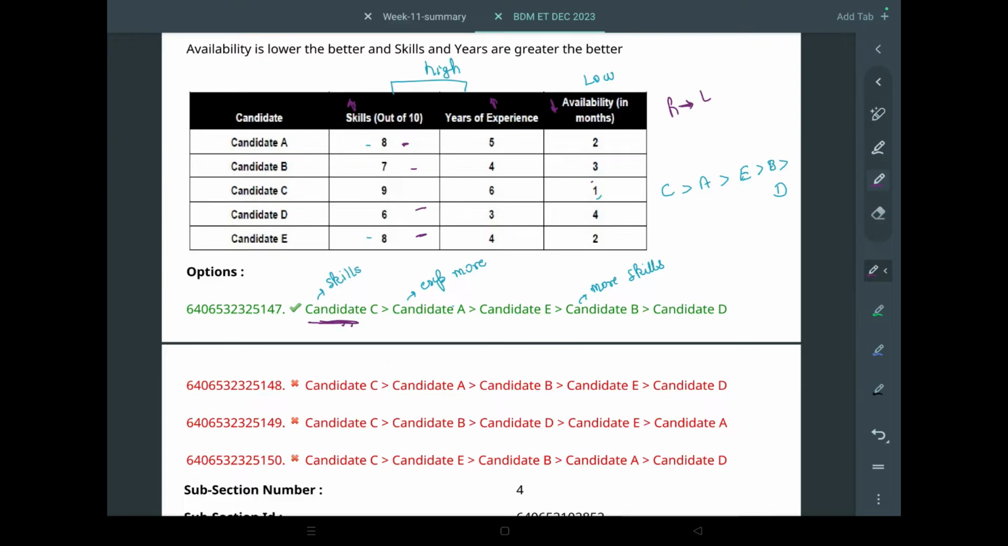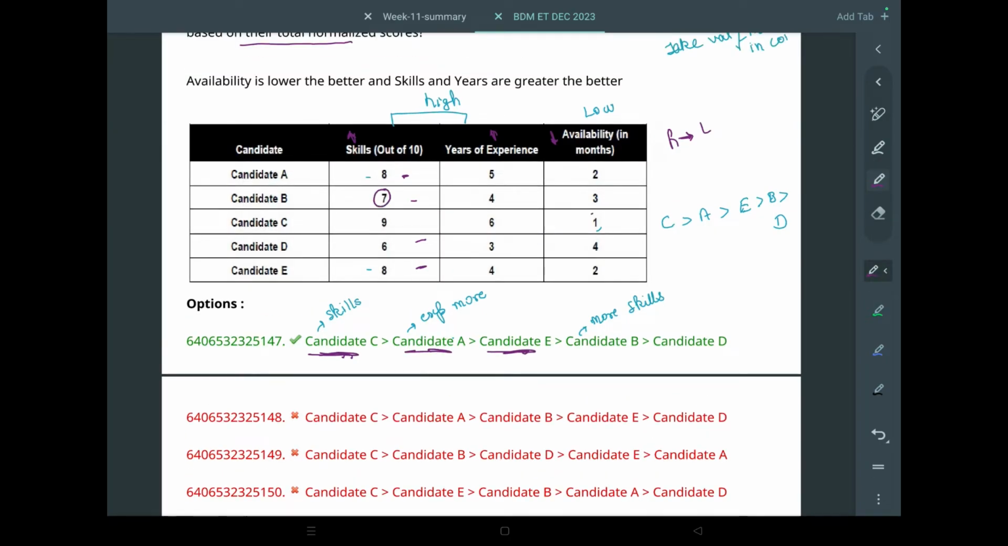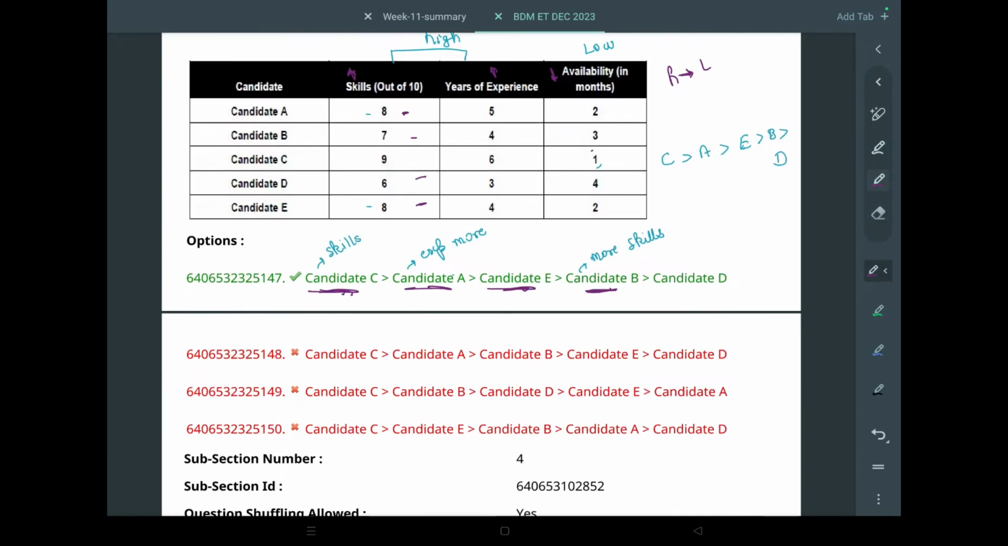First was C, second was A, then obviously third will be E, then B, because amongst B and D, B has more skills and also more experience. It gets beaten on availability. No, it doesn't. It also has low availability. So yeah, B will be last but one, and then D will be last.